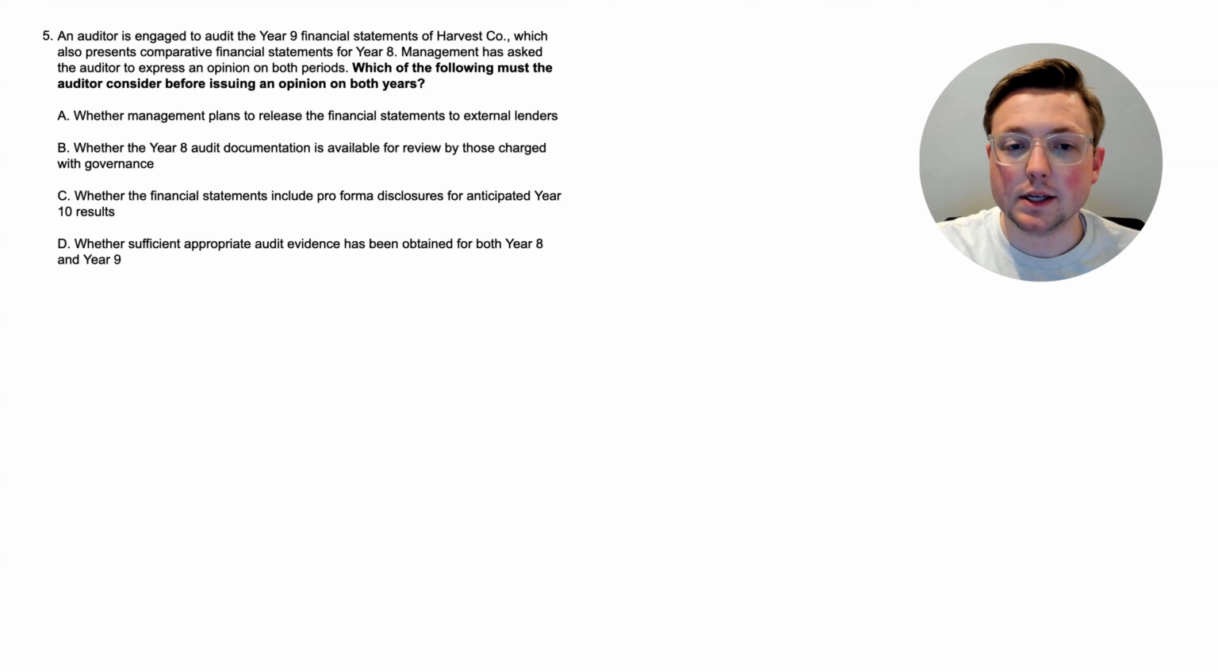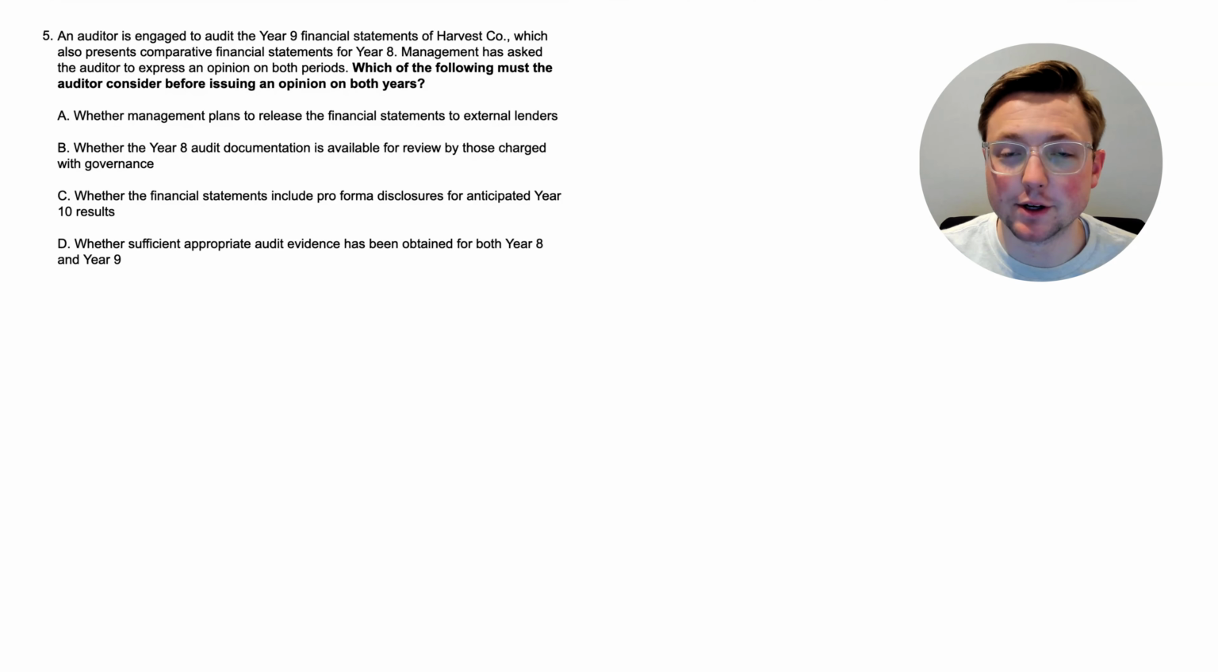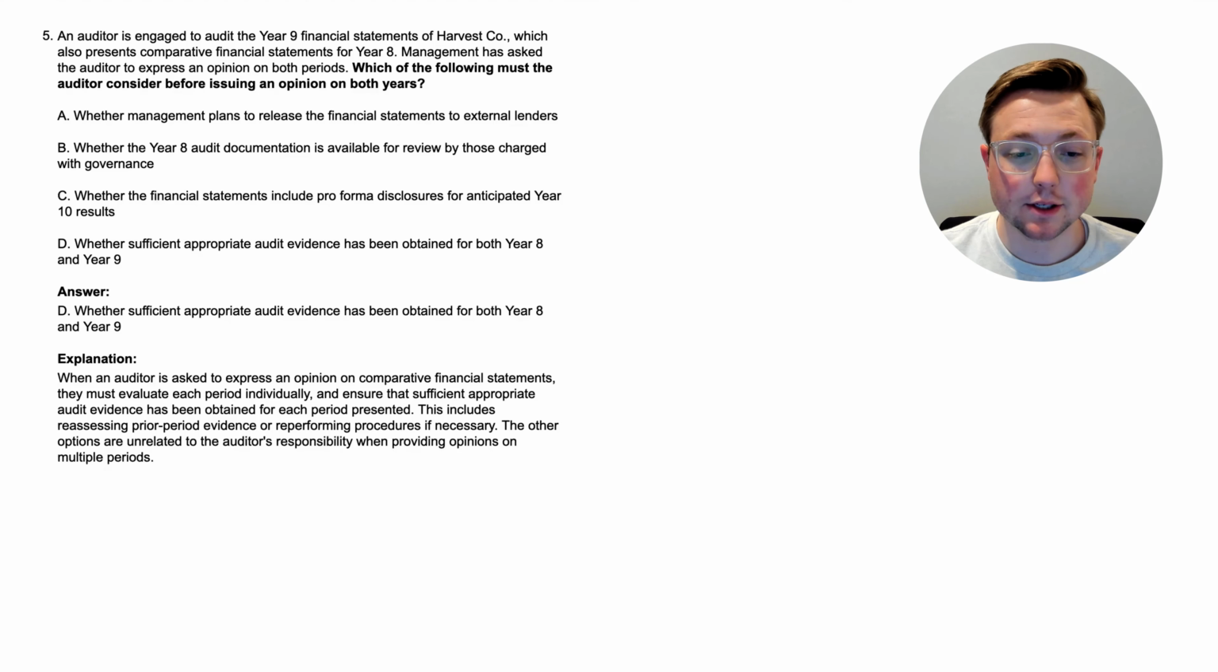So when there are these comparative financial statements and the auditor is supposed to give an opinion on multiple periods, what is something that they need to be considering when they are forming their opinion for those years or for those periods? So think about this, pause the video if you want to, and when you're ready, come back, we'll look at the answer together. All right, here we are at the answer D, whether sufficient appropriate audit evidence has been obtained for both year 8 and year 9. Let's go through the explanation.